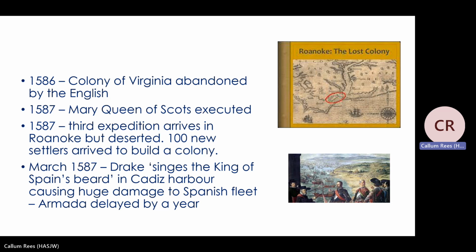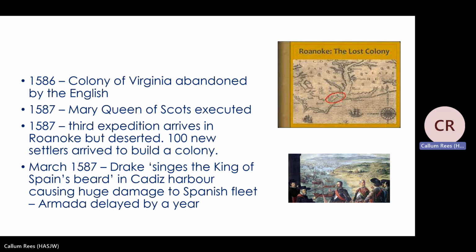And it's in this period as well, we've had the 4 plots against Elizabeth. The war is going badly, and Elizabeth feels like she's got a lot of threats. It's in that moment, in this context, that she decides finally she will execute Mary, Queen of Scots in 1587. She does this reluctantly, but also from the Babington plot and the work of Walsingham and the spy network, there is clear evidence that Mary, Queen of Scots is involved. And she has also made it clear that she is happy for Elizabeth to be assassinated. So Elizabeth reluctantly makes the decision that she will have Mary, Queen of Scots, executed.